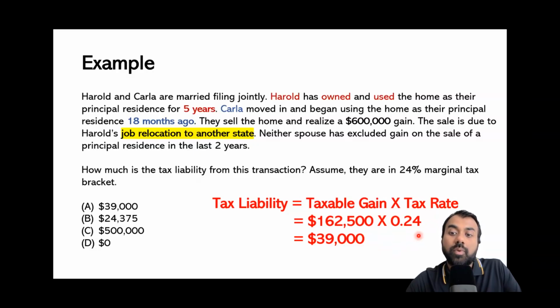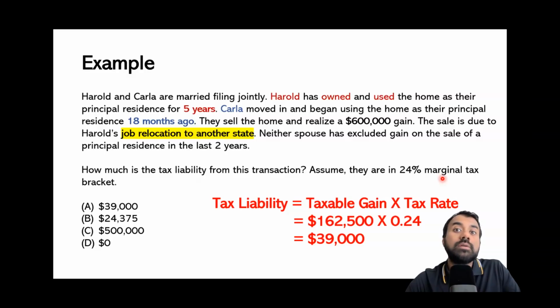They apply 0.24, which is the wrong tax rate. And the reason that it's the wrong tax rate is that here we are dealing with a capital gains situation, and this 24% should be applied to our ordinary income, not to our long-term capital gain.